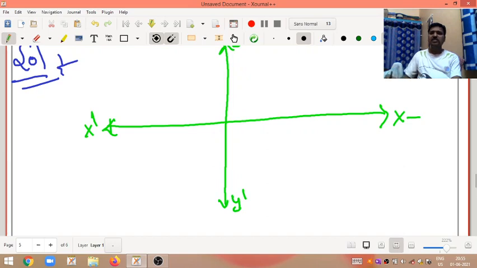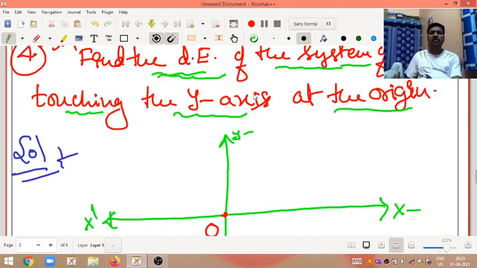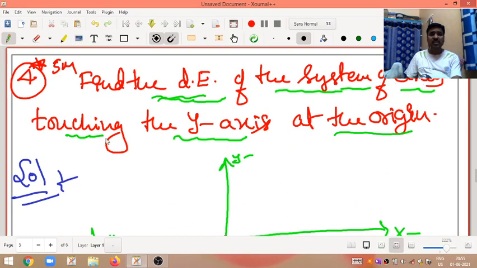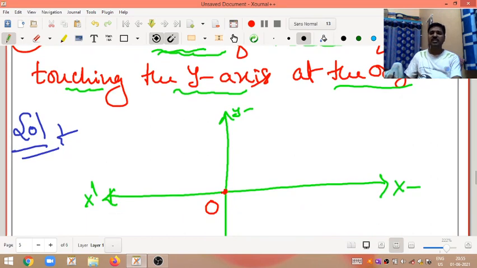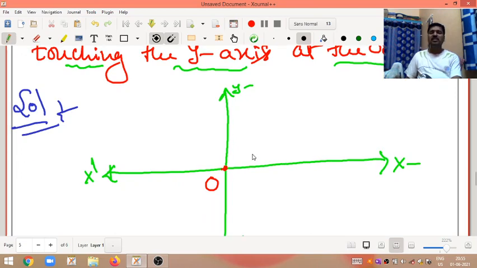Origin O is there. According to this problem, the system of circles touching the y-axis at the origin means the center of the circle lies on the x-axis.